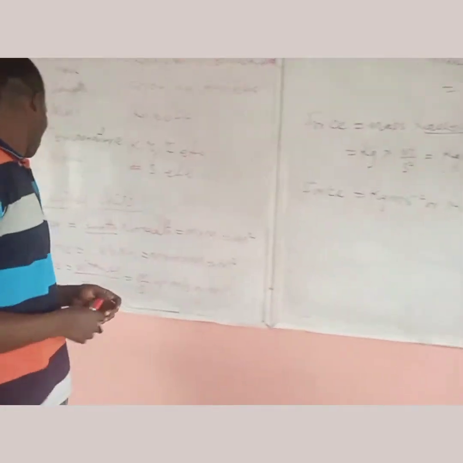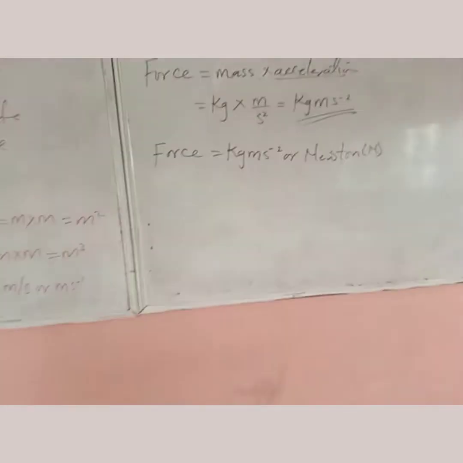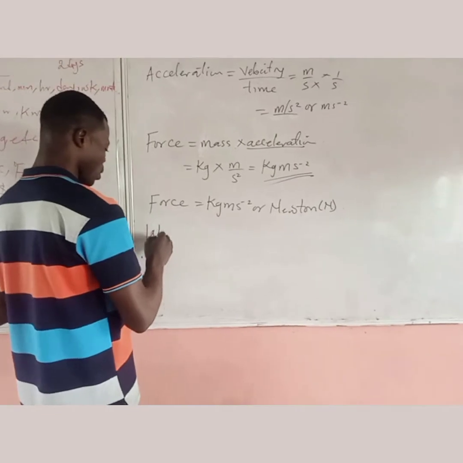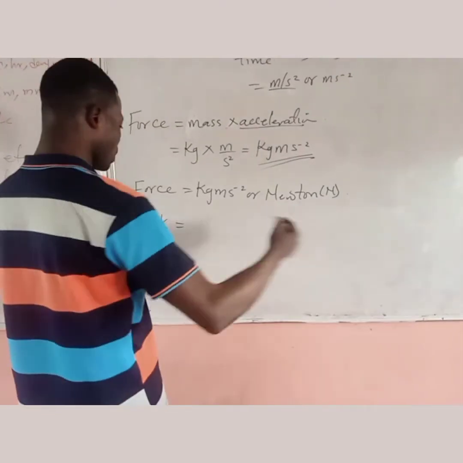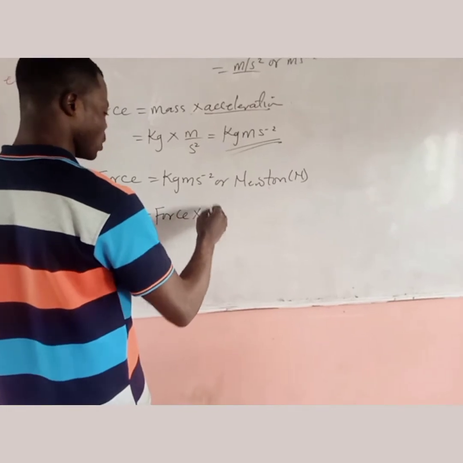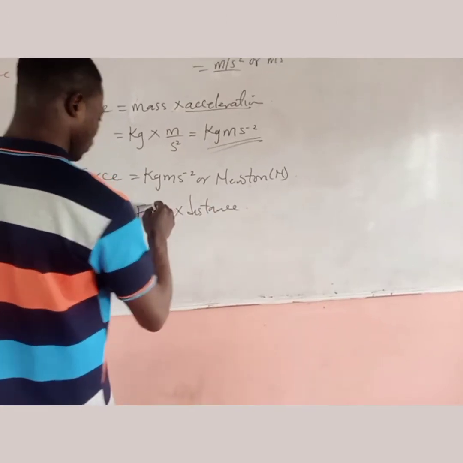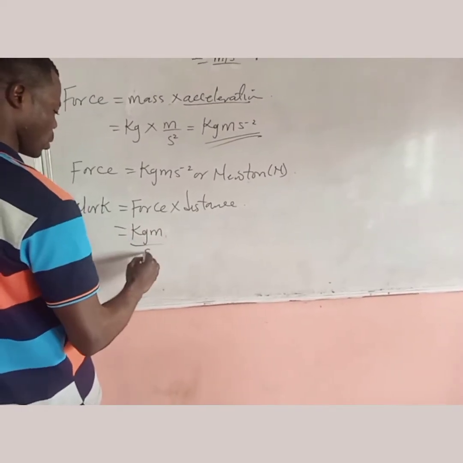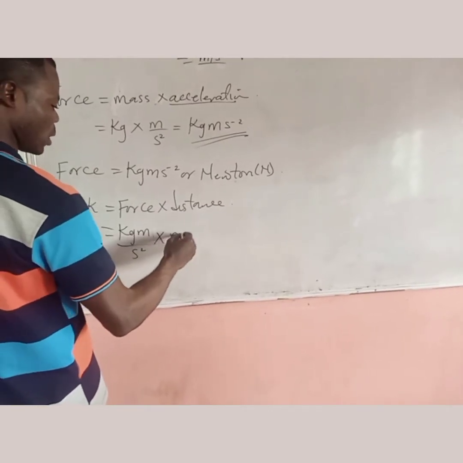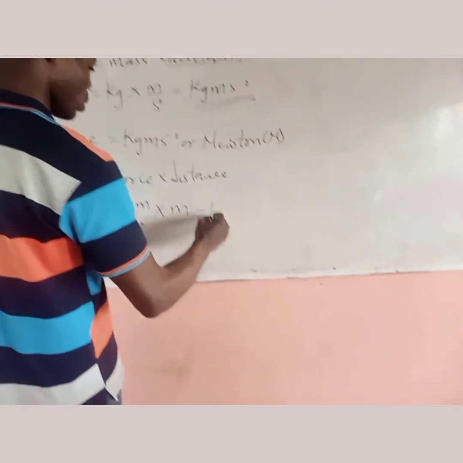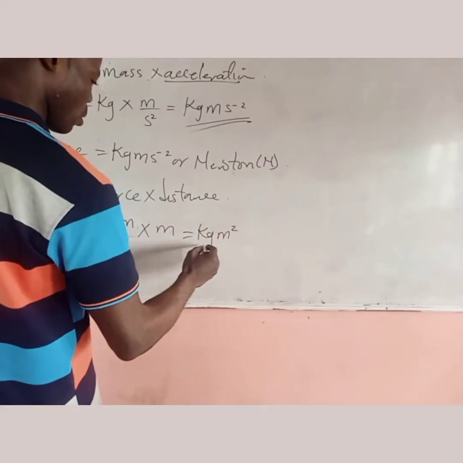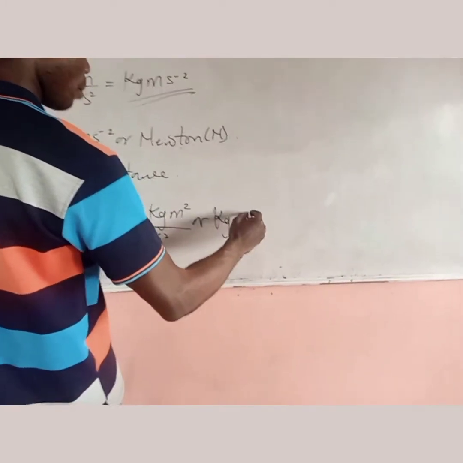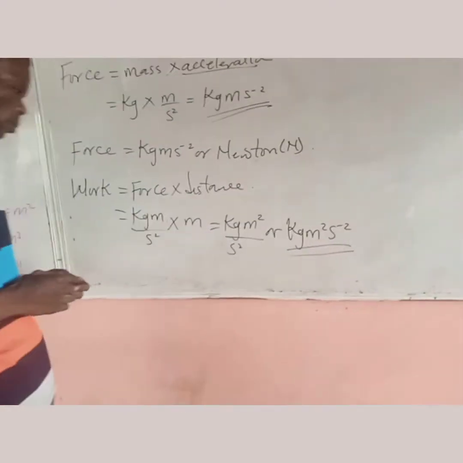We also have derived units for work. Work done is the product of the force and the distance. That is, work is done when we have force times the distance covered. The unit for force is kilogram meter per second square, times distance. Distance is meter. When you multiply, this will give us kilogram meter square all over second square, or you can also write it as kg m square per second square. So this is the unit for work.